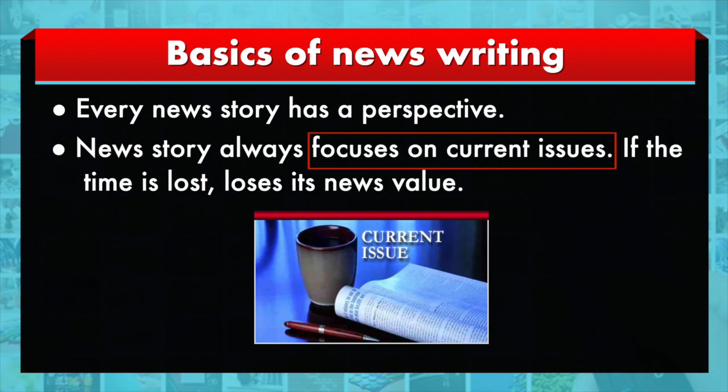Because the event has happened in the recent past, time is one of the important elements. If you lose the time, the entire event loses its news value. That is how we come across concepts like breaking news and big breaking news in the media, because they want to capture the time at the earliest possible, to reach my audience, my receivers, as early as possible.